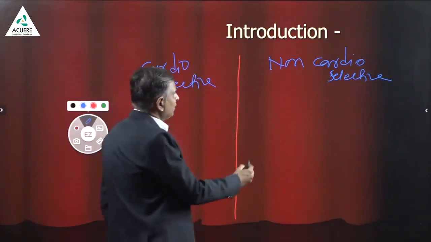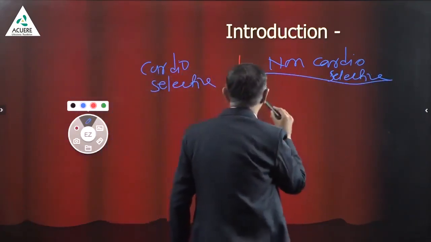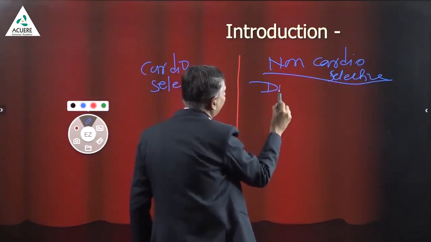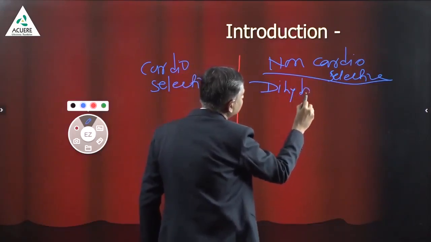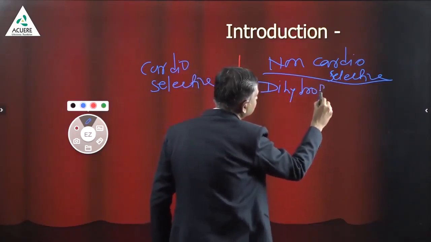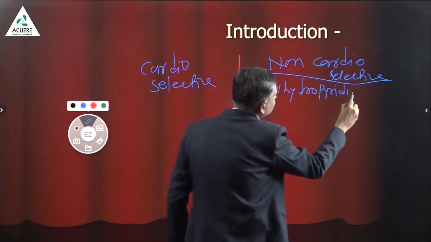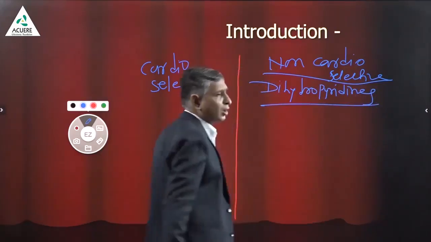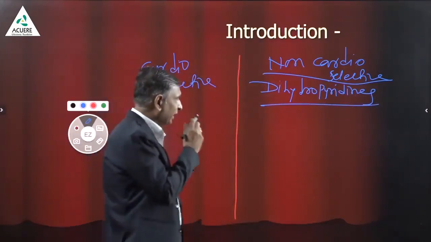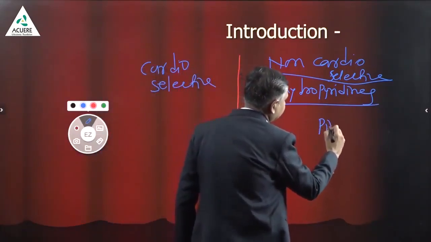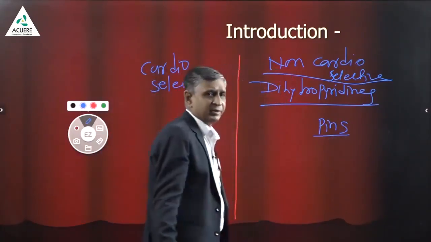Non-cardio-selective are all dihydropyridines. All dihydropyridines, the drugs ending with pine. The name of the drug ends with pine.